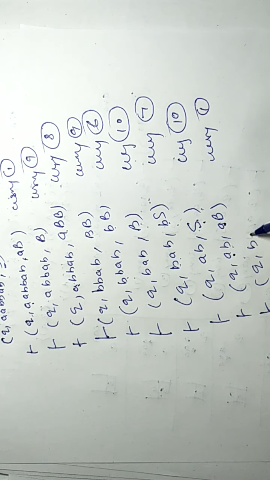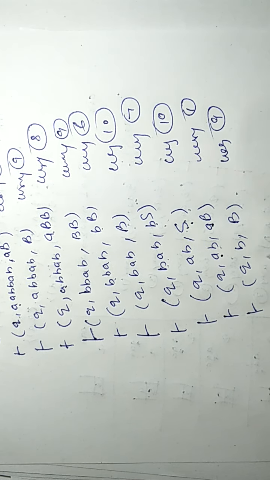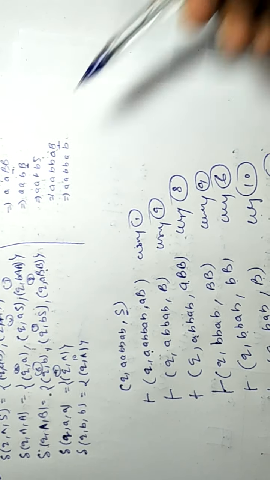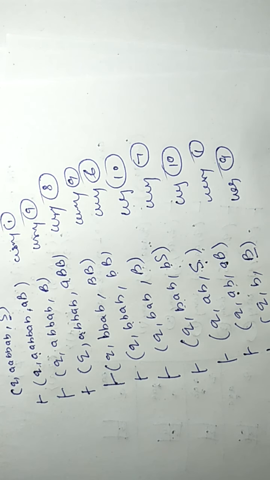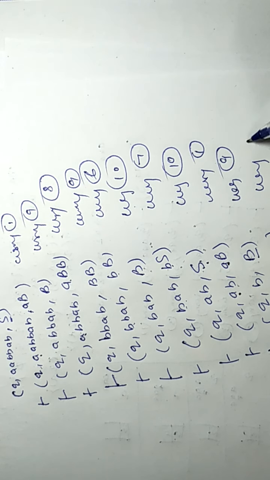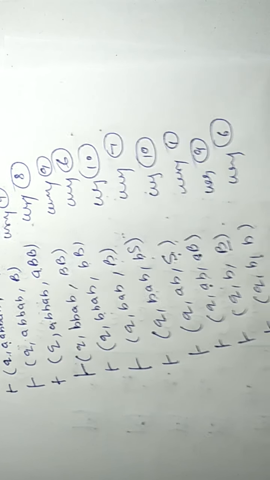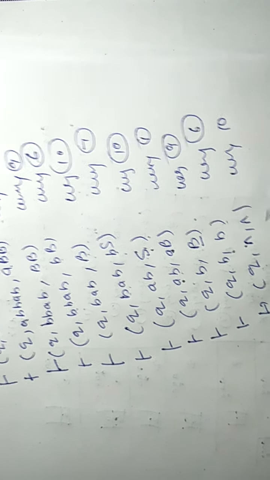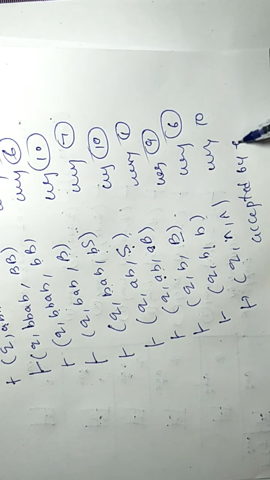Input becomes b and the stack top is B, and we use transition 9, and at last B is replaced by small b using transition 6, and at last we pop this b using 10, and here we get acceptance by empty stack.